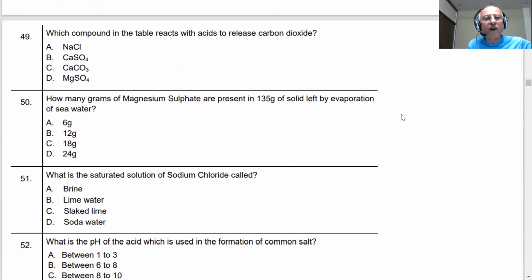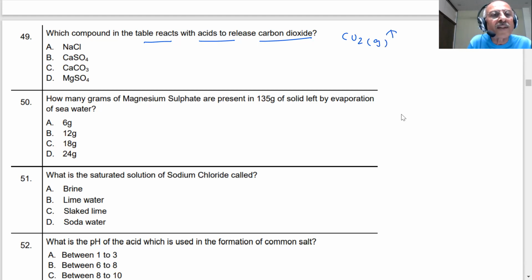Question number 1 is on the screen, student. Question number 49. Which compound in the table reacts with acids to release carbon dioxide? What is the formula of carbon dioxide, student? You know this is a gas. Now, how will it be released?